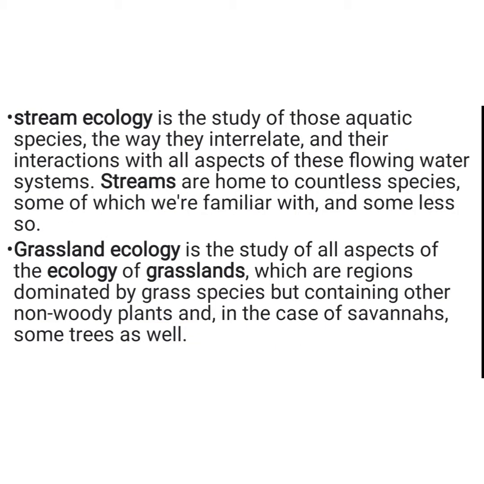Let's see stream ecology. Stream ecology is the study of those aquatic species, the way they interrelate and their interaction with all aspects of this flowing water system. Streams are home to countless species. Some species we are familiar with and some are less so. That is stream ecology. That means the ecosystem or the organisms are present in stream water, that means water that is continuously flowing. Such type of ecosystem shows the interaction of physical and biological factors.